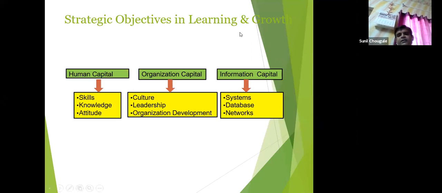Again, information capital, which requires systems, database and networks. Database of their own internal customers like employees, and external customers like potential customer, existing customer, lost customer, territory-wise data, what they do have. That also is very important for the growth sector. What product or service they are selling, whom they are selling, how many potential customers they have yet to tackle, what could be the system they can go through to tackle more customers and expand their database or expand their